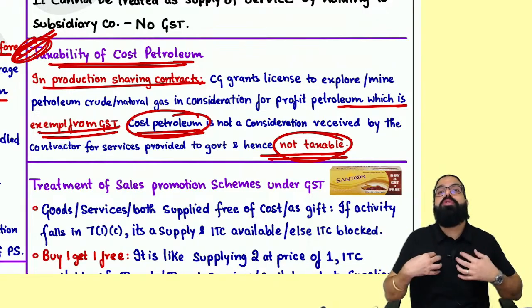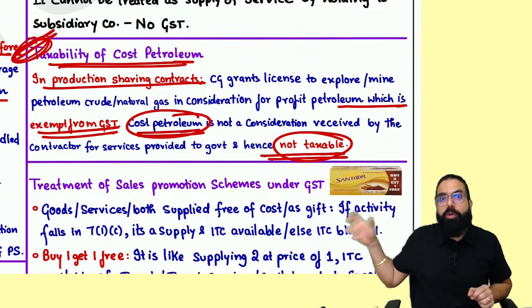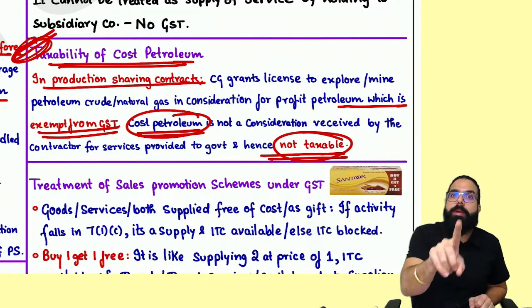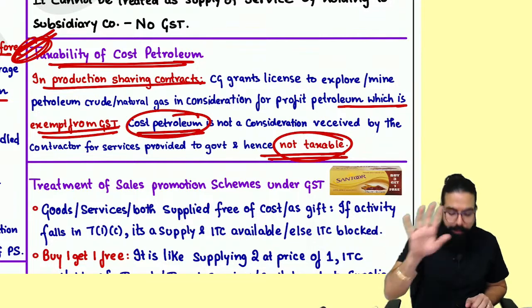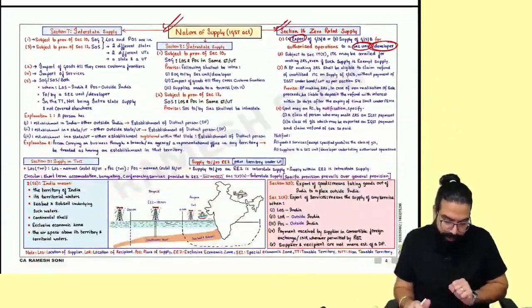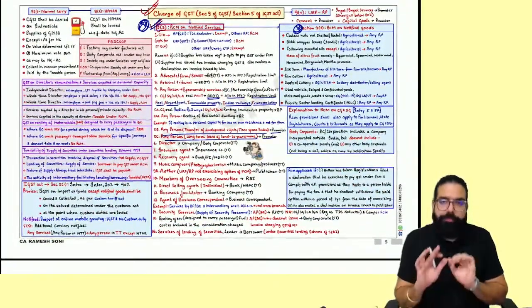Secondly, government allows you to keep some amount of the petroleum which you produce, which is known as cost petroleum, and cost petroleum is not taxable. Remember, it is not a consideration, it is not taxable. Remember this point, everyone. The next one, nature of supply, nothing.